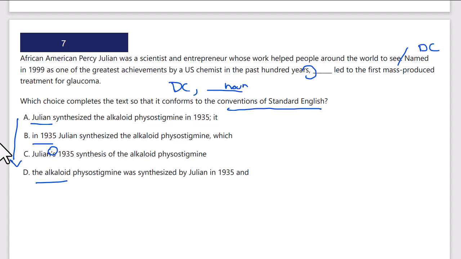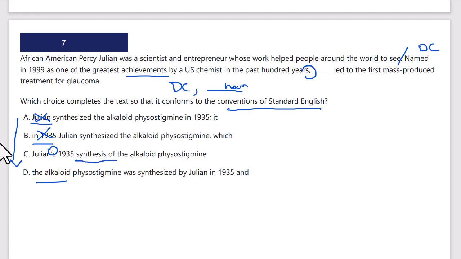So who was named as one of the, well, it's not a who, named as one of the greatest achievements in the past 100 years. It won't be Julian himself. It could be the alkaloid physotene was synthesized in 1935, or would it be Julian's 1935 synthesis?